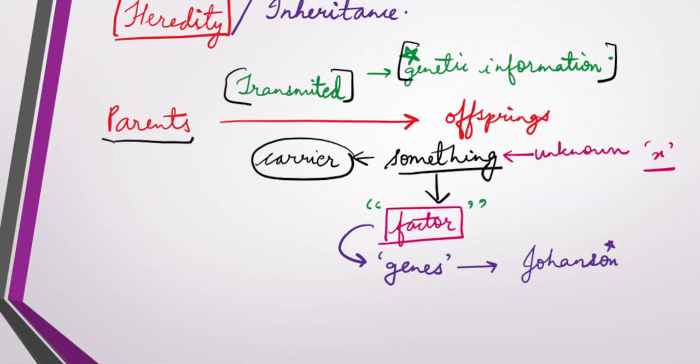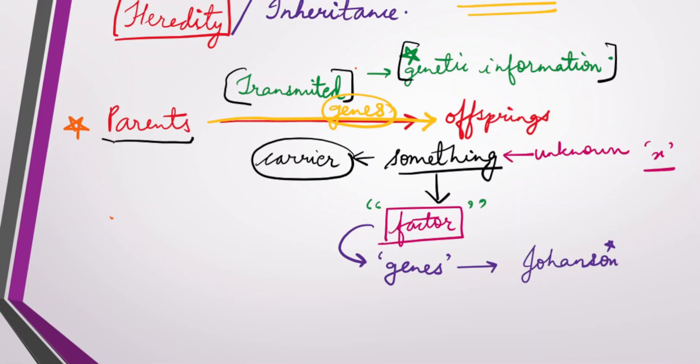Since the information is carried over from the parents to the offspring, it is carried by the genes. At that time Mendel didn't say it was carried by genes; he just said it is carried by the factors, and later it was discovered that these factors are nothing but the genes. So till here, Mendel explained about inheritance and heredity.